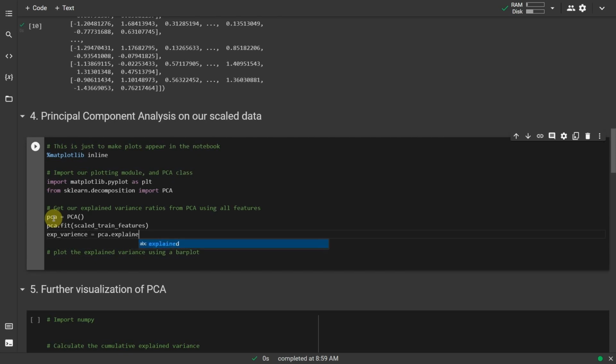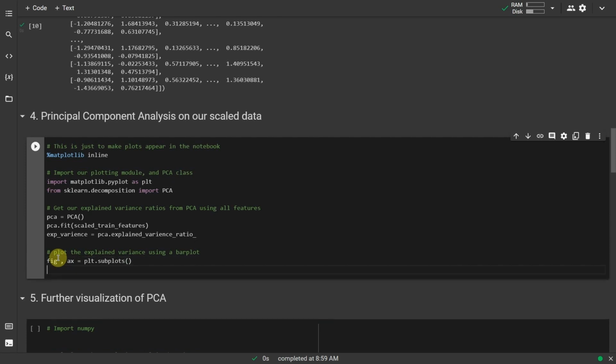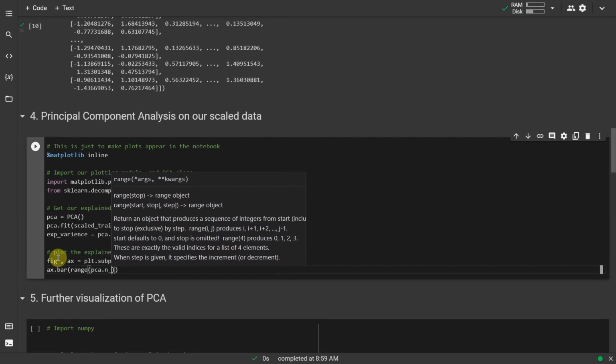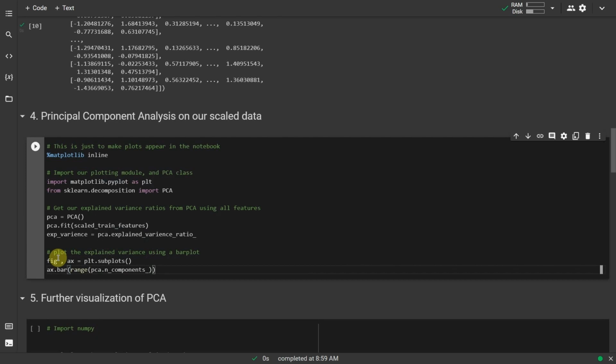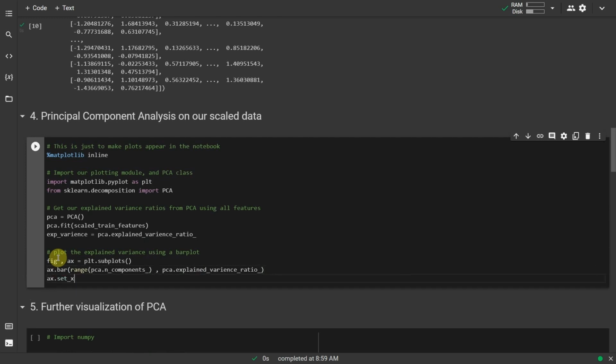Fit the model on our scaled train features using pca.fit(scaled_train_features), and retrieve the explained variance ratio: exp_variance = pca.explained_variance_ratio_. Make a scree plot of the variance explained by each component. fig, ax = plt.subplots(), ax.bar(range(pca.n_components_), pca.explained_variance_ratio_), ax.set_xlabel('Principal Component #').